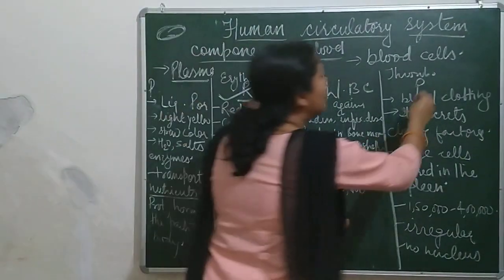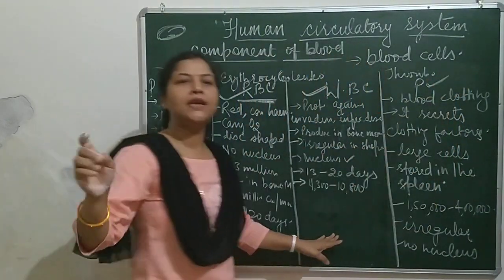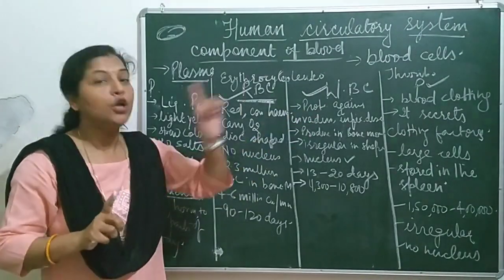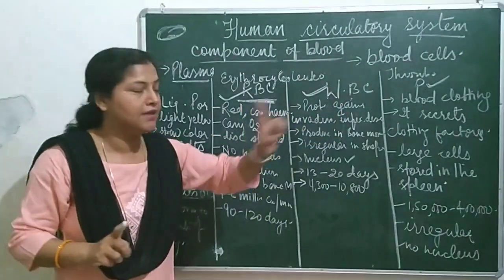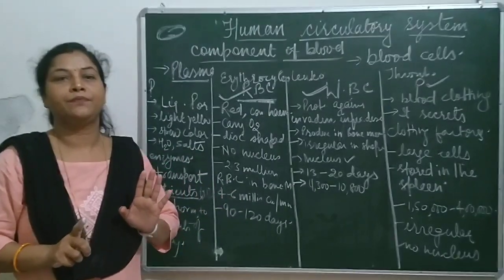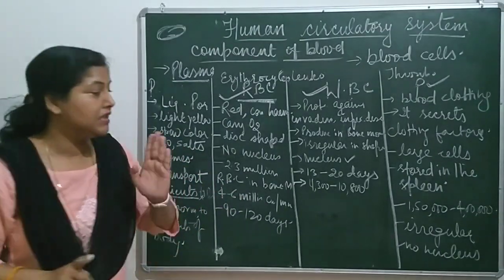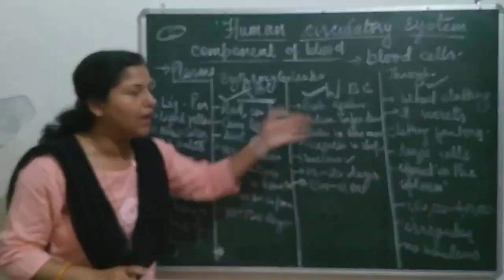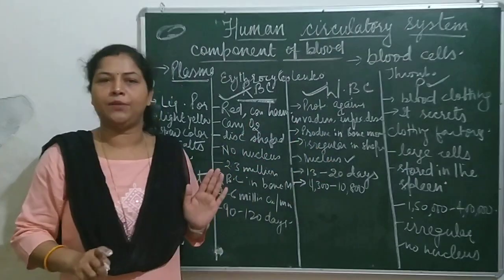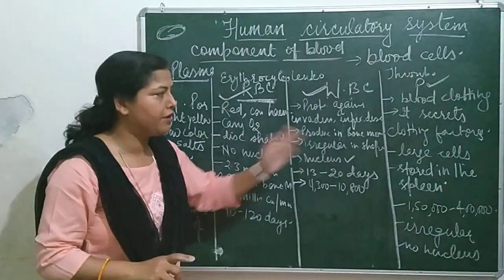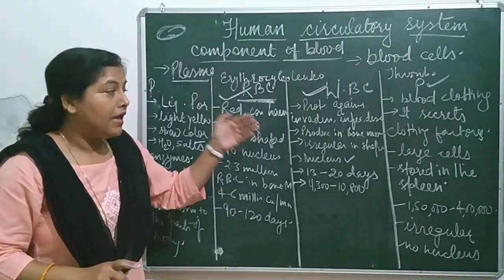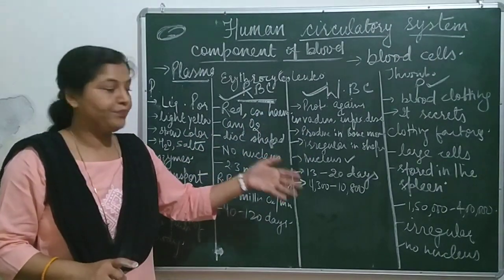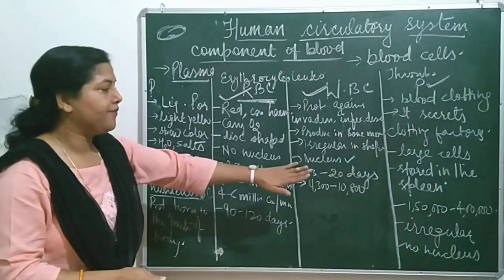Now the third one is platelets. These platelets are also known as thrombocytes. In 1 cubic millimeter, they are found 1,50,000 to 4 lakhs. They have no color and are irregular in shape. Among blood cells, they are larger than others. But because of not having color, they are not seen.